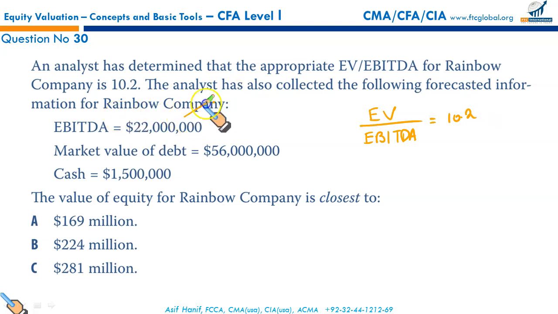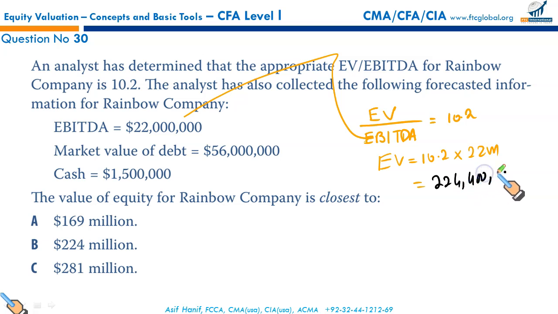Now if you just plug this EBITDA in the denominator, you will get EV. EV is equal to 10.2 multiplied by 22 million, and this should give you 224.4 million. This is EV.